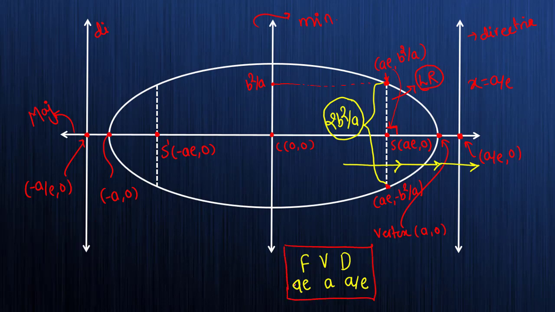Why? Because exactly the opposite will be your hyperbola. If you are okay with this trick for the ellipse, you won't need to work much harder in the hyperbola. In the hyperbola it will be DVF. Here you get FVD, in the hyperbola you will get DVF. The coordinates, 100% these coordinates will remain the same. You will come to know when we start the hyperbola. Don't worry, for now you only have to remember FVD: first you will get the focus, then the vertex, then the directrix. ae, a and a by e. Very good.